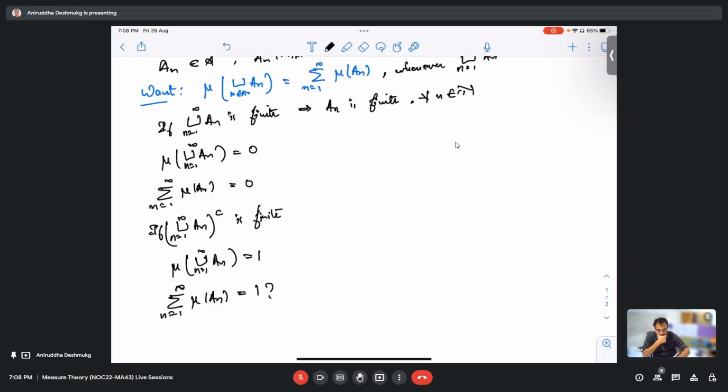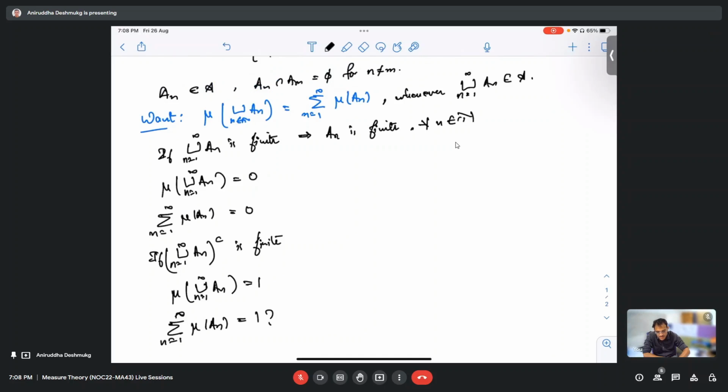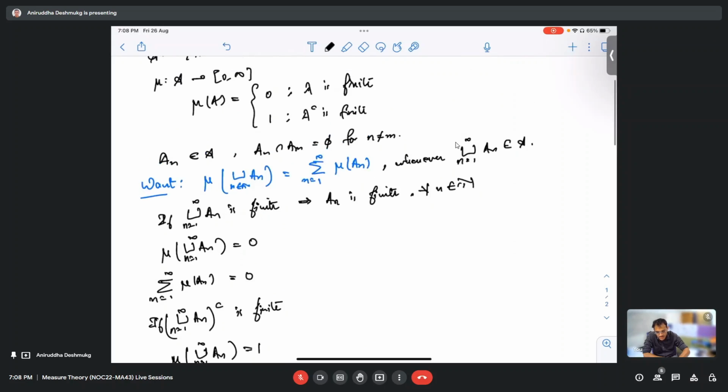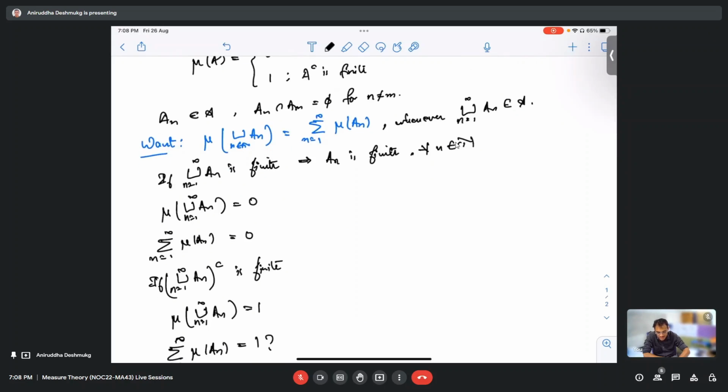I think what the professor said was to show zero and one. He's defined mu(A) equal to zero if A is finite, and mu(A) equal to one if A complement is finite, which is basically A is infinite or uncountable.